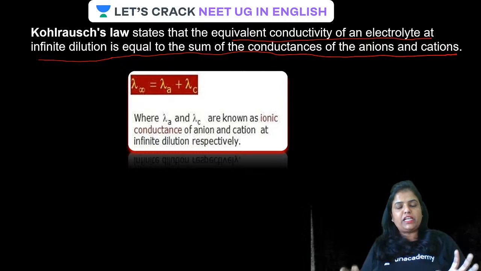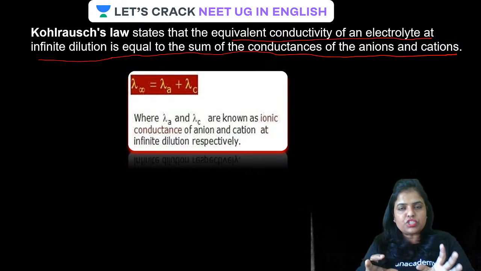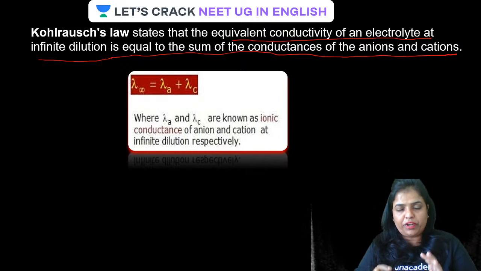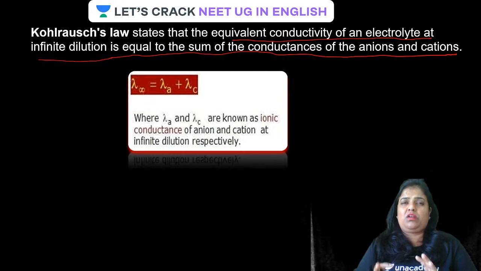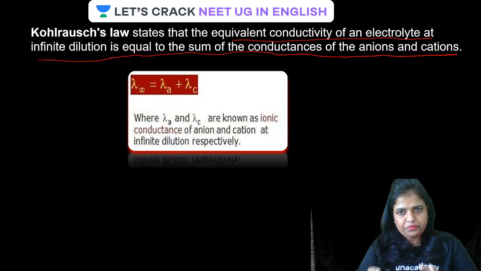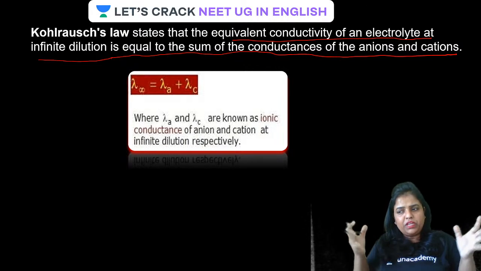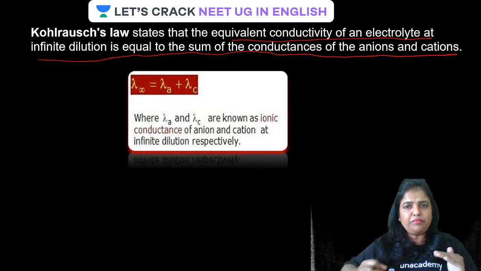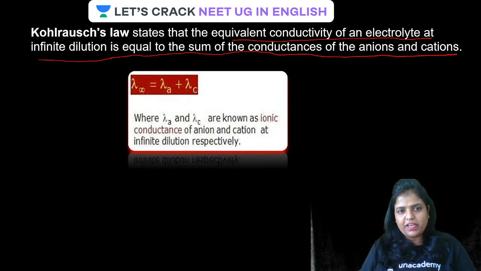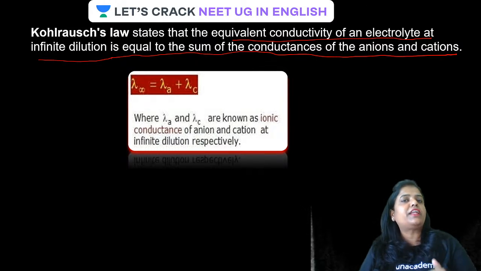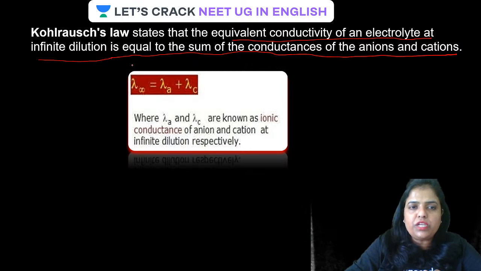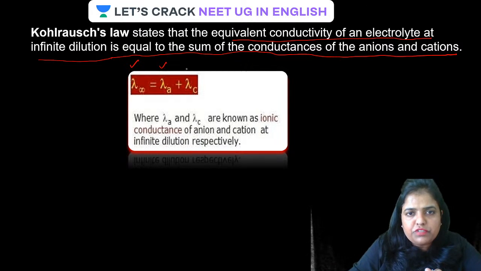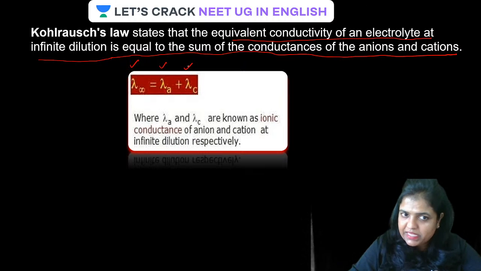Because at infinite dilution, whatever moles of electrolyte are dissolved, whether it is weak or not, it is totally dissociated, same as a strong electrolyte. Therefore the conductivity at infinite dilution is the sum of conductivity of the individual ions. Is that clear?